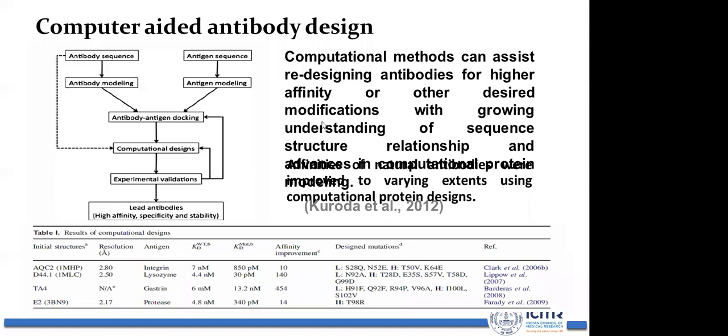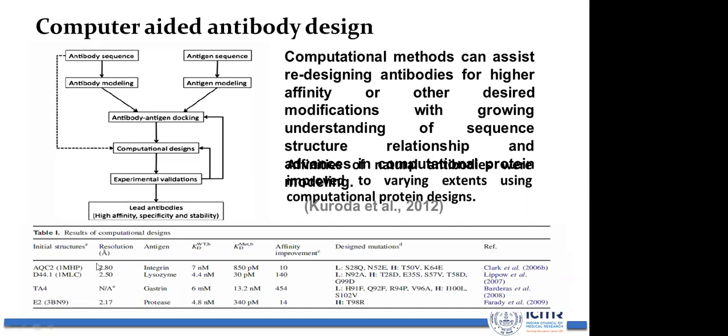Okay, so how can we do that computationally? You get the antibody sequence, you get the antigen sequence, do antibody modeling, do antigen modeling, then you can do antigen-antibody docking. Then computational design you can perform to improve the binding affinity of the paratope region towards the epitope region. Then you can go for experimental validation, then you can identify lead antibodies.